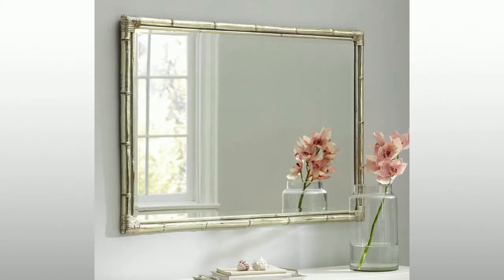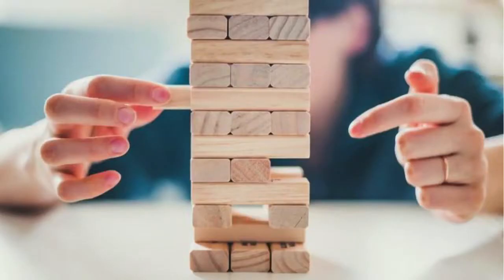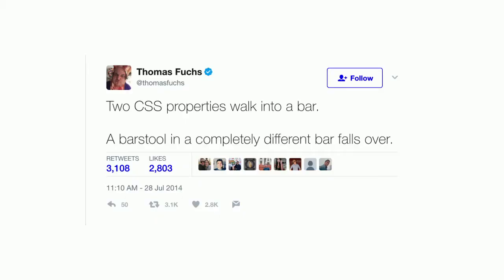So before we go any further, let's stop, take a moment, reflect on our situation. I want to think about CSS deeply and some of the problems we might have with it. So doesn't CSS feel like this? You make a change and you don't know what's going to happen. There's a lot of people working on it and you can't trust others. It's like Jenga, very much. So if you look online, you'll see jokes like this one. Two CSS properties walk into a bar stool and a completely different bar falls over. And that captures the sentiment of the community and just working with CSS in general.